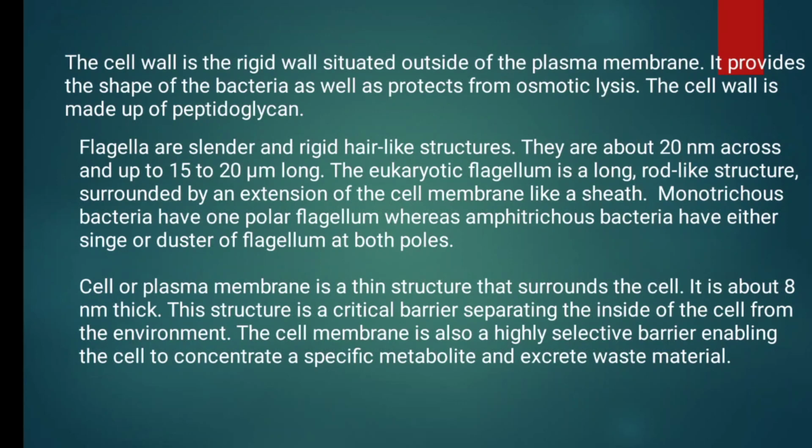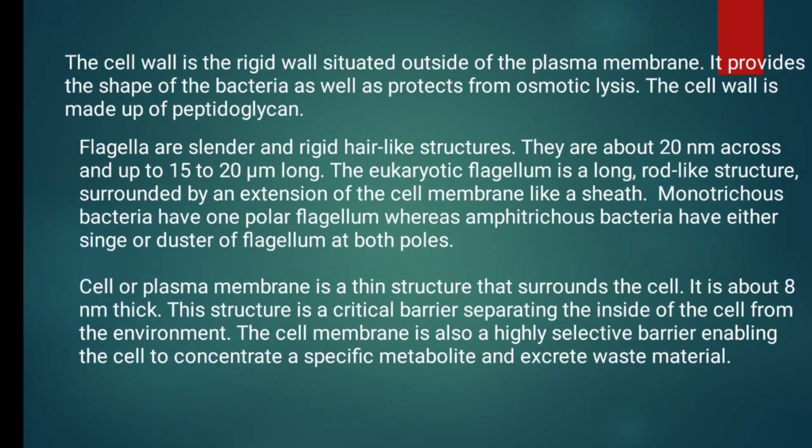Then on the outer surface, the flagella are present. The flagella are slender and minute hair-like structures. They are about 20 nm across and up to 15 to 20 micrometers long. The eukaryotic flagellum is a long rod-like structure.